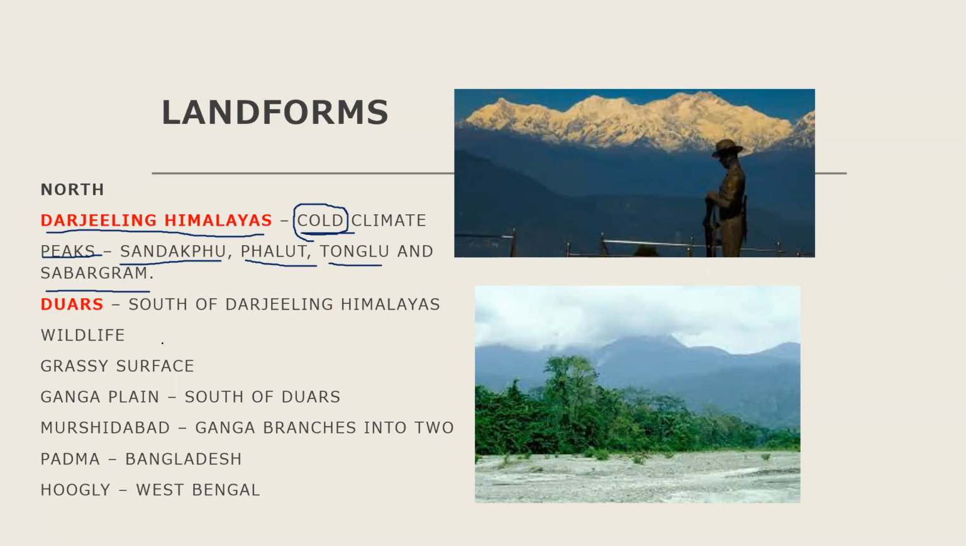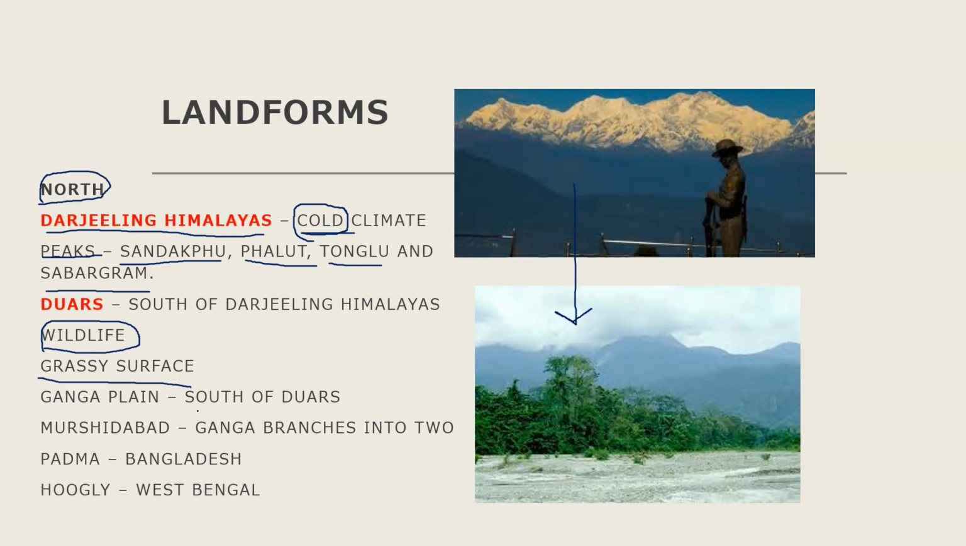To the south of the Darjeeling Himalayas, in the north of West Bengal only, below the Darjeeling Himalayas, we have the Duars. Duars is famous for wildlife. You will find deer, rhinos, elephants, and tigers. The surface is full of grass.